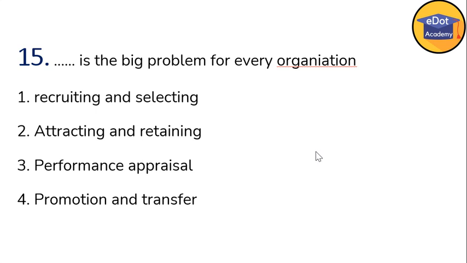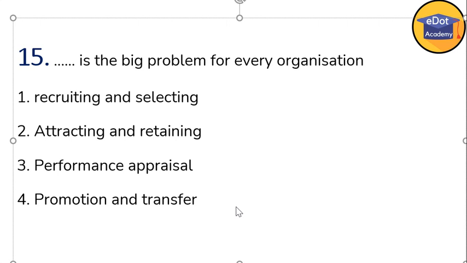Now question number 15. Blank is a big problem for every organization. So here you have to see what is the big problem for every organization. Number 1, recruiting and selecting. Number 2, attracting and retaining. Number 3, performance appraisal. Number 4, promotion and transfer.